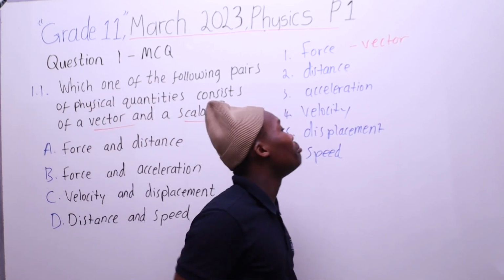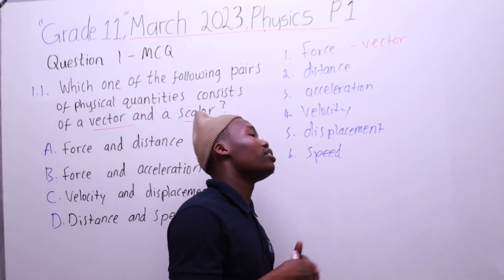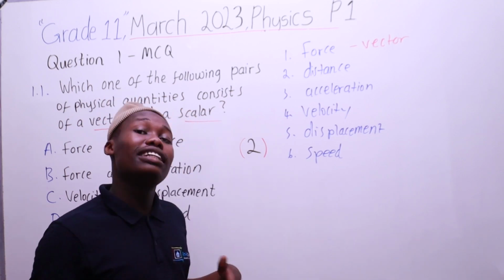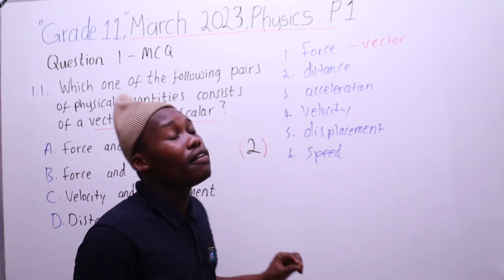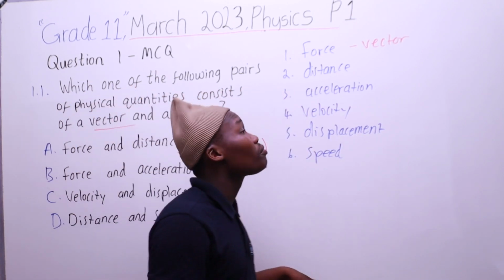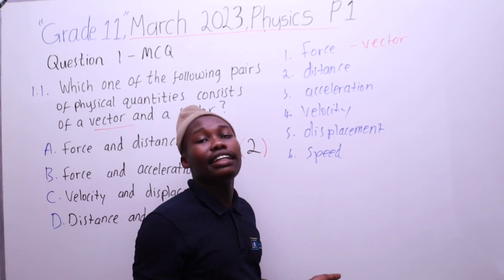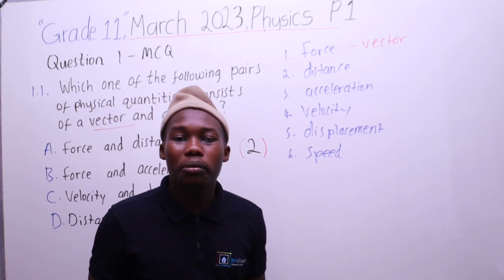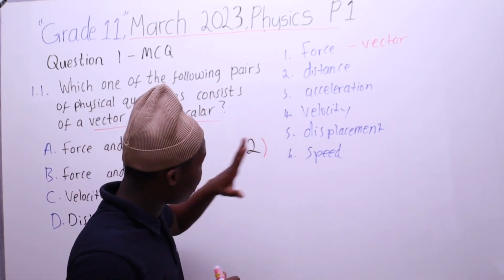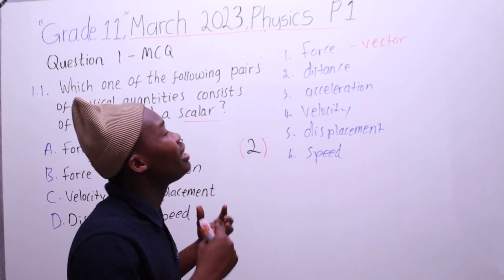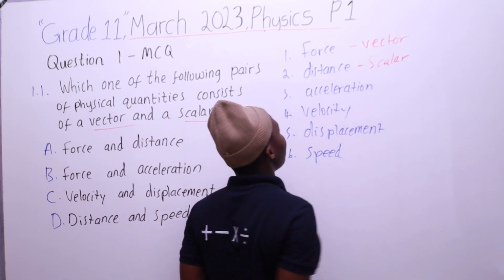So ekubala ukuthi nje into ihambe isikhathi eside ibanga elingakanani, mhlambe 500 meter, 25 kilometer, 700 miles. Yabo izinto ezikanjalo, they only have size. That is the only thing you need for distance. Mengithi distance yokusuka eCape Town uye eJohannesburg is 500 kilometers. You don't need i-direction lapho. You only need ubude from ukusuka eCape Town to Johannesburg. The same concept together. It only has size. It only has a magnitude. Ngakho ke i-distance is a scalar quantity.